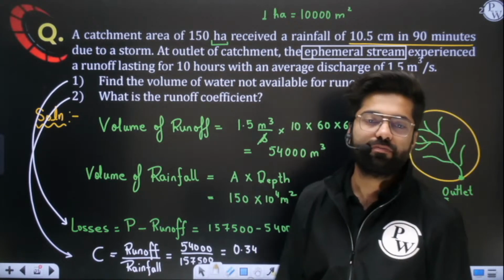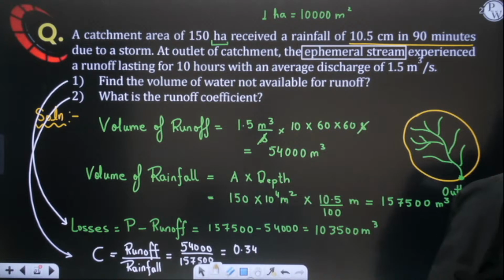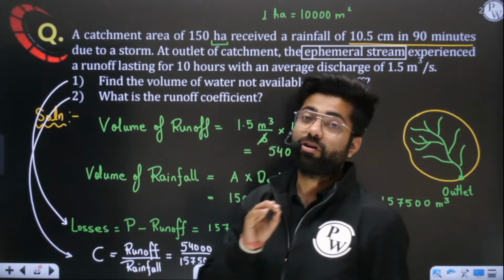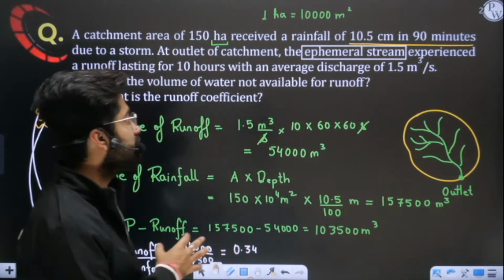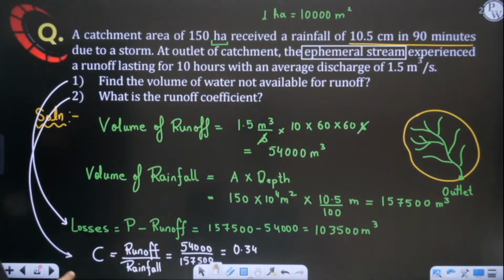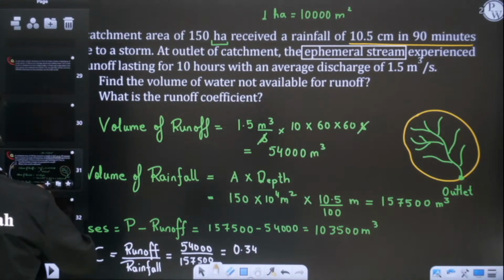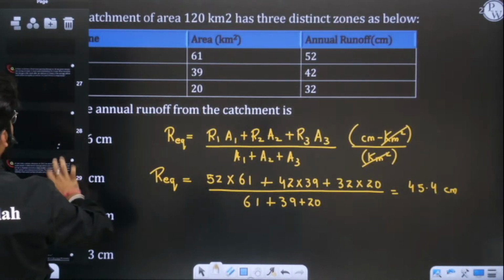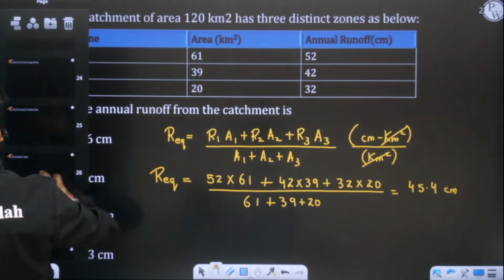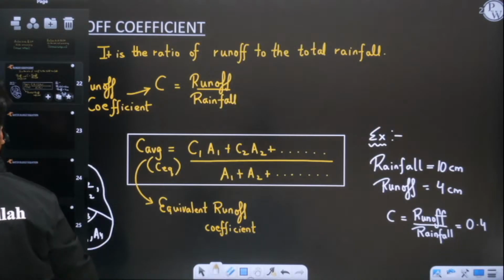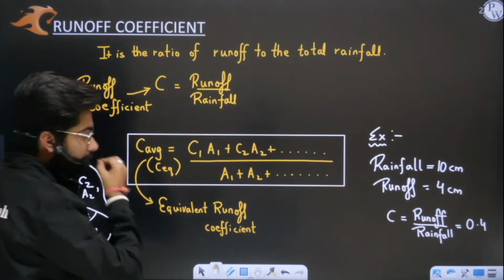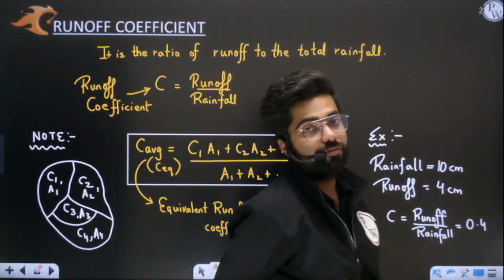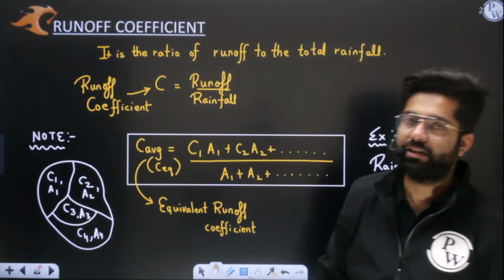Is this thing clear to you? Perfect. Now we'll move on to the water budget equation. So this is the concept of your runoff coefficient. We have solved two questions. I hope this entire numerical is fully clear to you. Okay, so we have solved it. Now we will discuss after this the water budget equation. What is the water budget equation, that we have to understand.